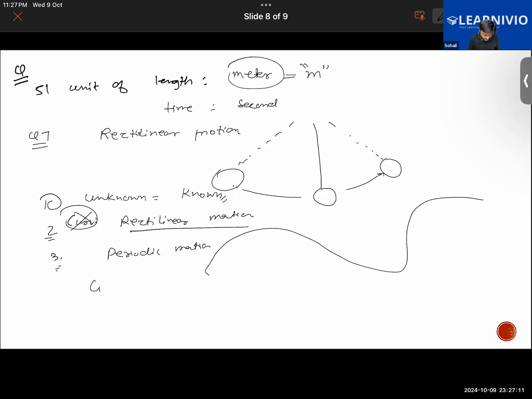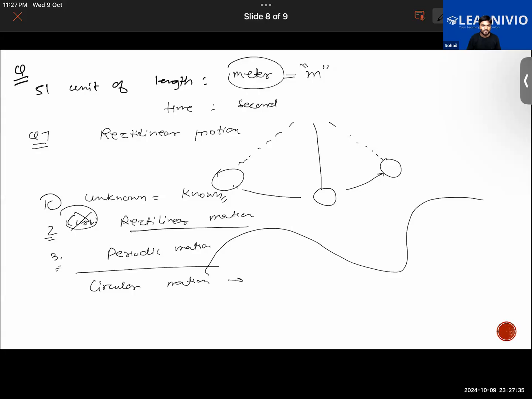Circular motion. Okay, circular motion. Examples of that are like a windmill, or the second hand of a clock, or revolution of the Moon around the Earth. Okay, very good. We have so many examples. Some of them you have given very good.